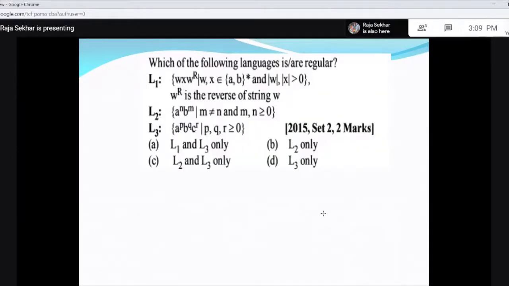Now, next one. Which of the following languages are regular? Is it 1 or 2 or 3? Now look at this.